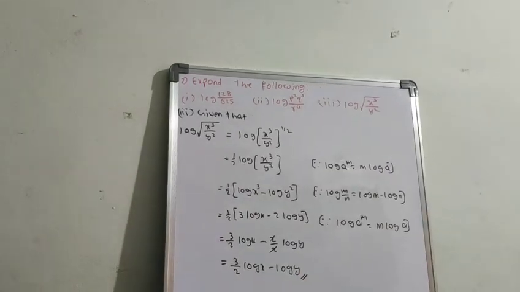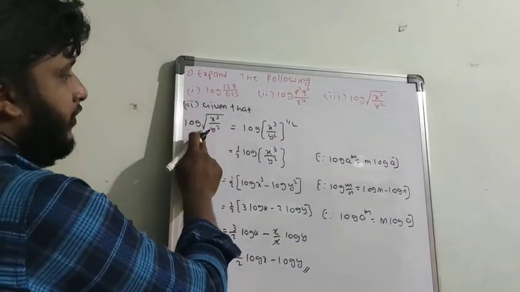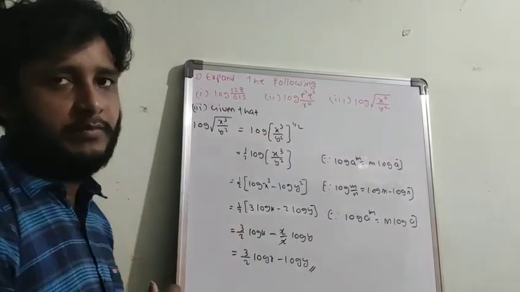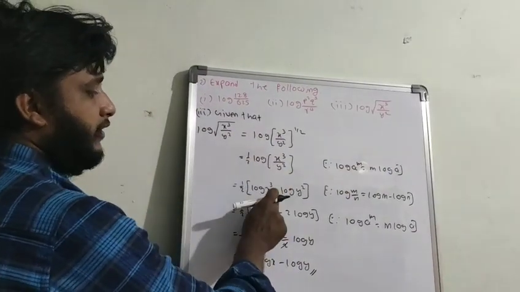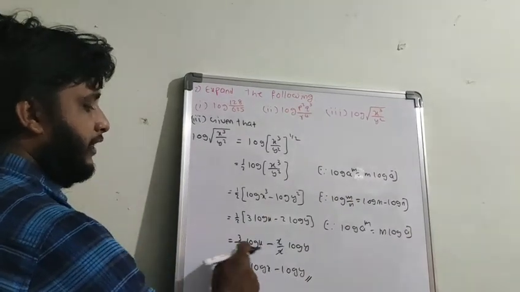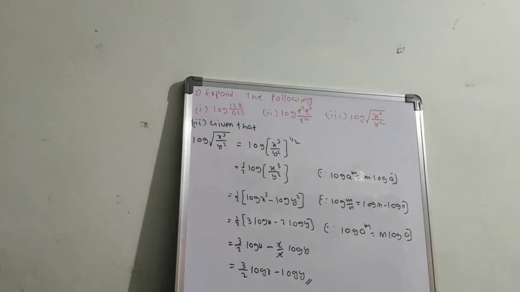This is the way you have to apply. Simple. One more time I am repeating. This whole power 1 by 2 you have to write before going to calculation, and apply the power rule. Next again apply the division rule, again the power rule, and then multiply. That is the answer.